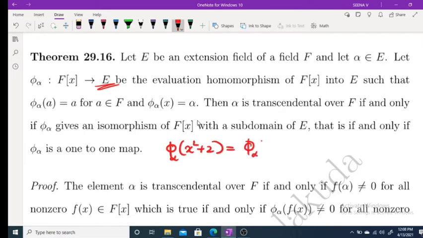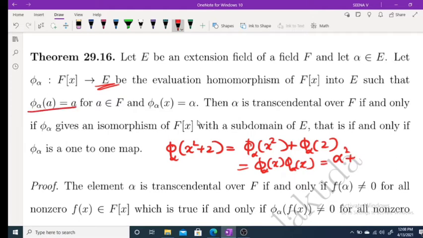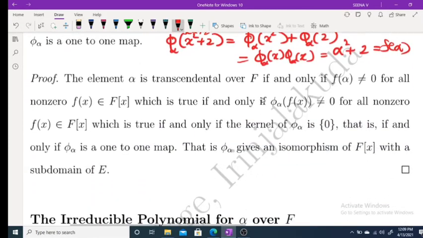Phi alpha of x square plus phi alpha of 2. But phi alpha of x square is phi alpha of x into phi alpha of x, and phi alpha of x is alpha, so alpha square plus phi alpha of 2, which is 2. So if you take f of x as this one, this is equal to f of alpha. So f of alpha you can write as phi alpha of f of x.